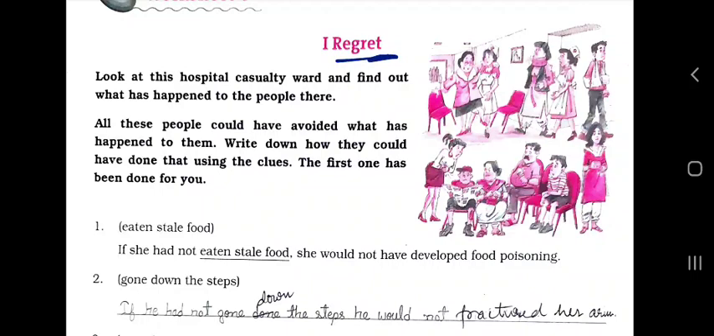Look at the hospital casualty ward and find out what happened to the people there. All these people could have avoided, means बच सकते थे, that thing. What has happened to them? Write down how they could have avoided that using the clues. Clues means hints. The first one has been done for you.